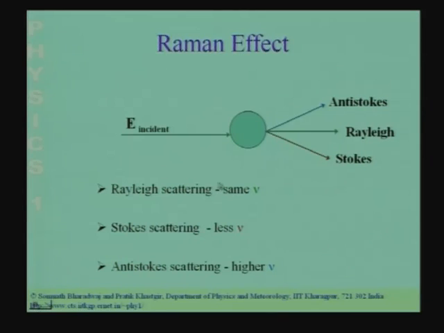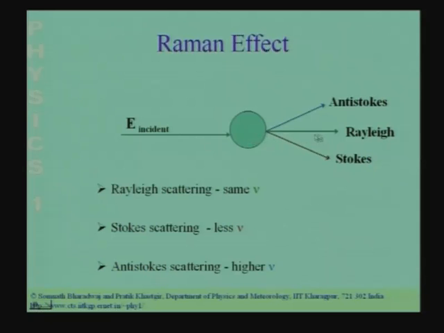So, Rayleigh scattering is the scattered light which has the same frequency as the incident light. In addition to this, there is light emitted at two other frequencies. One is called the Stokes and the other the anti-Stokes. Stokes scattering is where the scattered light is at a lower frequency, and anti-Stokes is where you have scattered light at a higher frequency. So, this is the Raman effect. It can also be seen in gases, but the effect is much smaller. The effect is a small effect, which is why you need a very intense source.